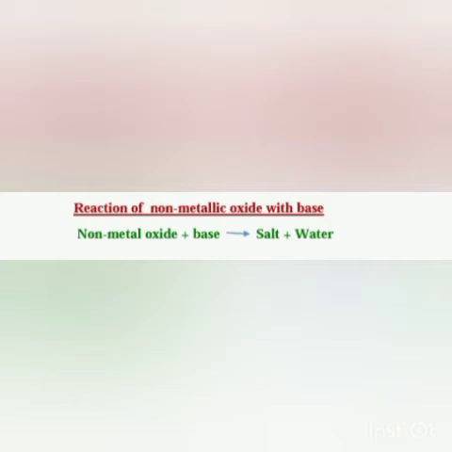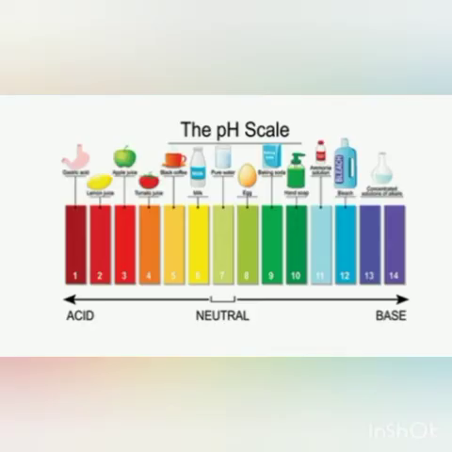Now we come to another topic, the pH scale. Students, an indicator tells us whether a particular substance is an acid or a base. By the change of color we come to know this. Suppose we are taking litmus solution and blue litmus changes to red. Suppose there are 3-4 solutions with us and in all the solutions the blue litmus has changed color to red. So all 4 solutions are acids.